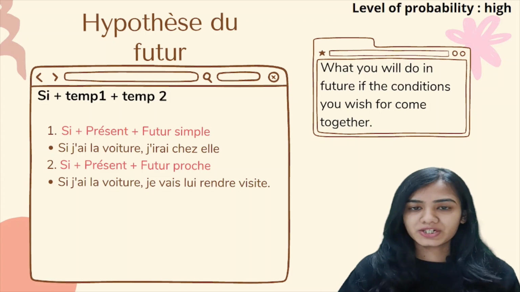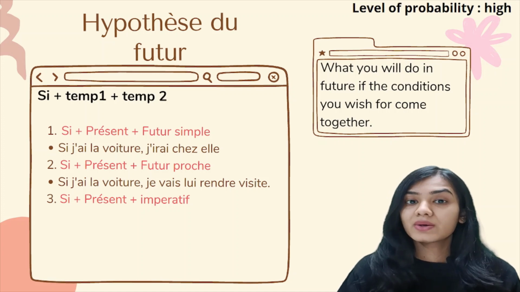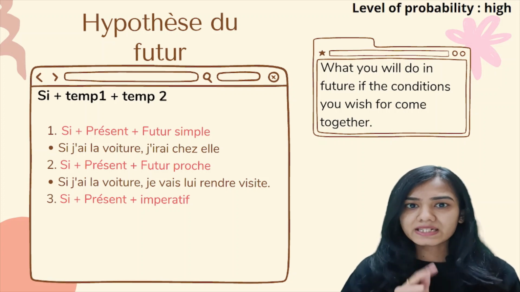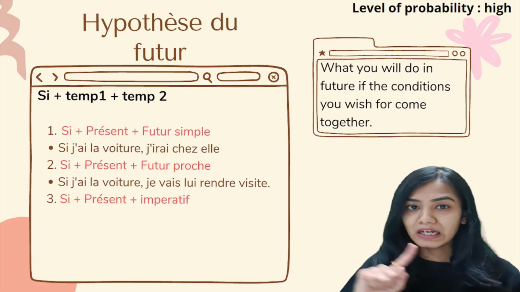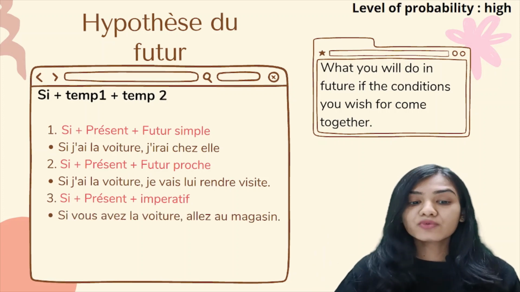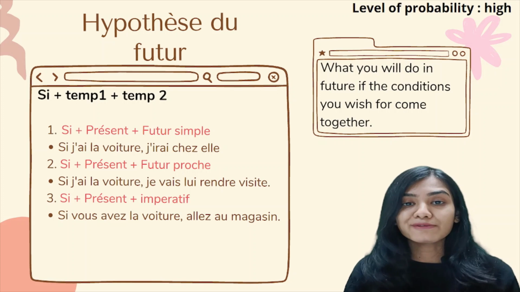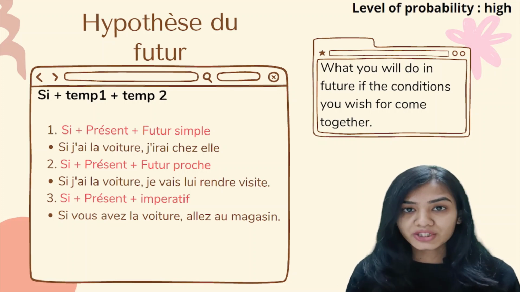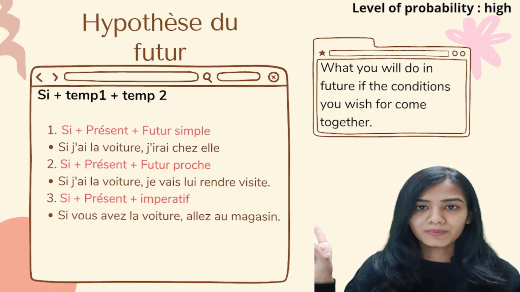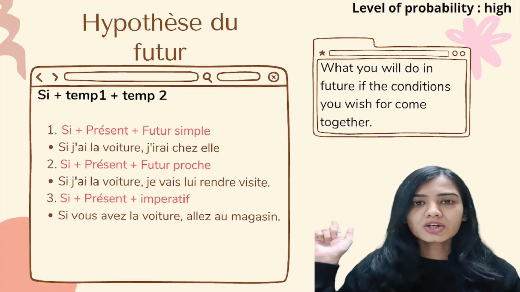Futur proche. Then si plus présent plus impératif. What is impératif? The tense in which we give orders to someone, right? If I say eat, so that is impératif. Drive, go, all these come under impératif. So si vous avez la voiture, allez au magasin. If you have the car, si vous avez la voiture, allez au magasin. Go to the shop. Alright, here we are giving an order to someone. If you have the car, right now, go to the shop.